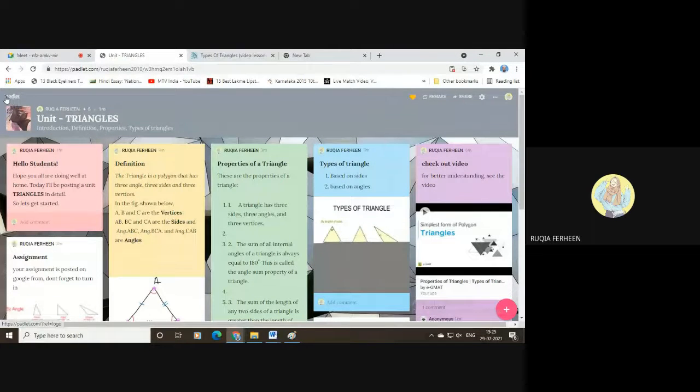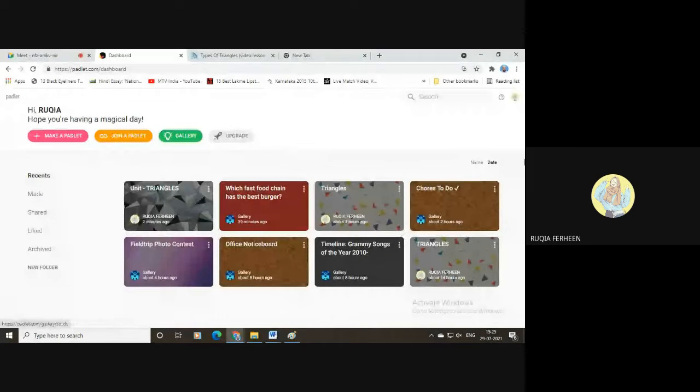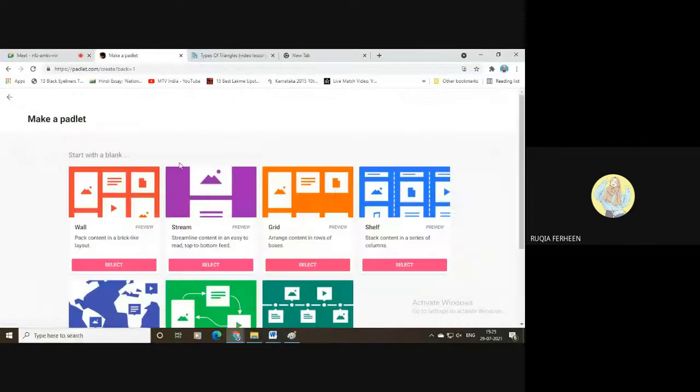See, if you want to again go to your dashboard, you can just see here on the top of the icon, there is an option Padlet. Click on that, you'll be directed to the dashboard. That is the homepage of your profile. You can see I have created three padlets, which I have selected for reference. Now I'll create another padlet, that is a stream.